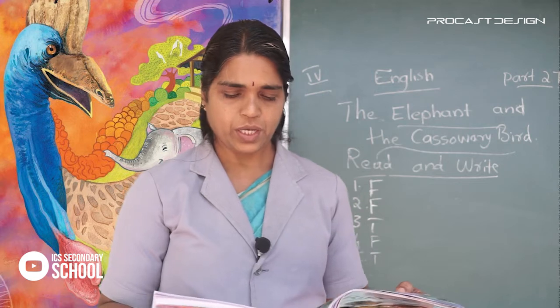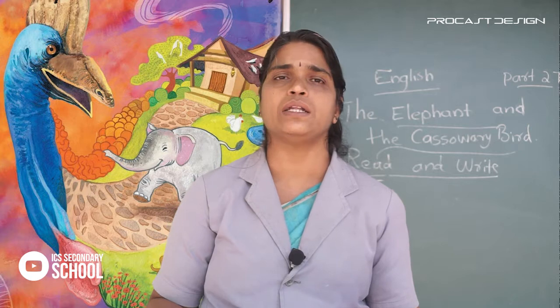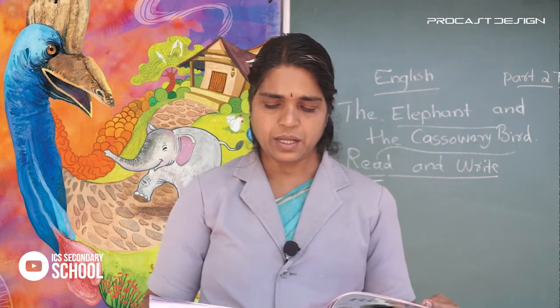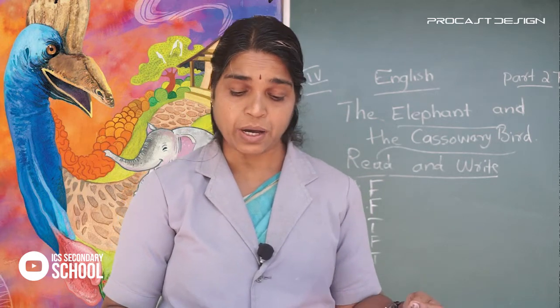Third one. How did the cassowary react to the baby elephant's action? The cassowary reacted slyly, raising one of its powerful legs.